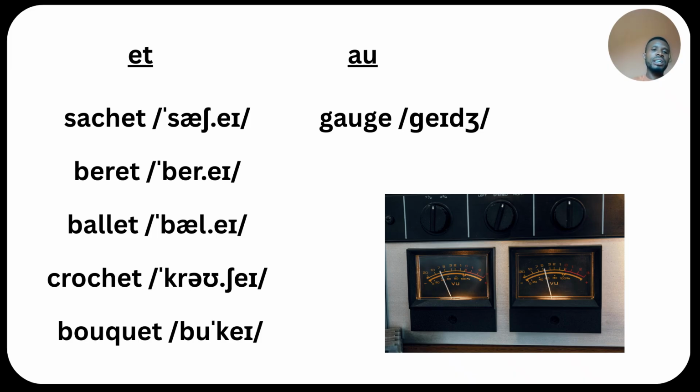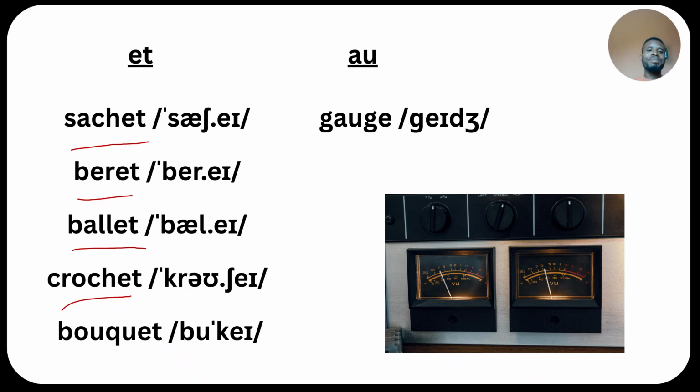Now let's go through this word here. This word is not sachet, it's called sachet. Very good. The next word, this is beret. Number 3 is called ballet. And the fourth one is called crochet. And the last word here is bouquet. And finally, we have the /eɪ/ in AU, as in gauge.